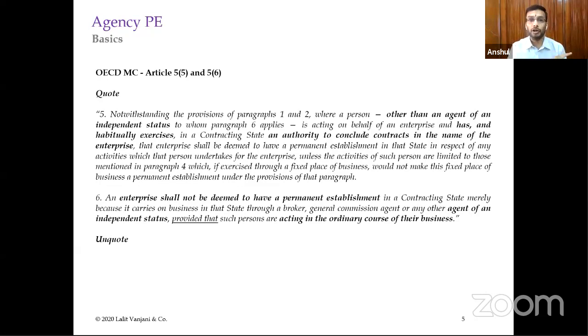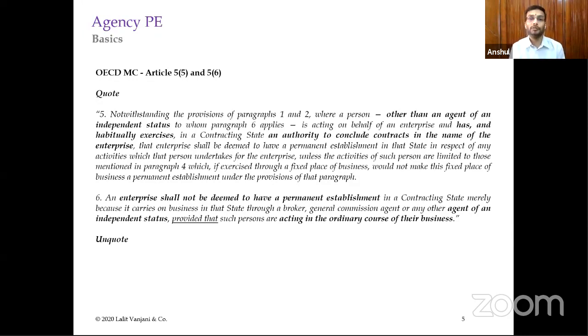Enterprise means the foreign enterprise which is located outside of India and performing activities through the agent in India, unless the activities of such persons are limited to those mentioned in paragraph 4, which if exercised through a fixed place of business would not make this fixed place of business a permanent establishment under the provisions of that paragraph. Paragraph 4 is the paragraph of exclusions.